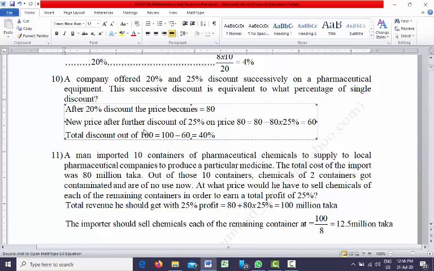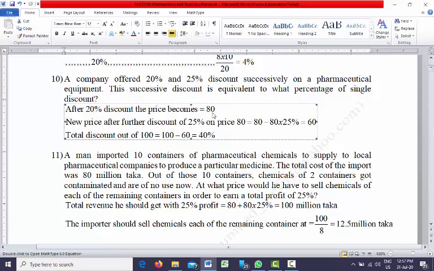New price after further discount of 25% on price 80. So this 80 is the new price after 20% discount.